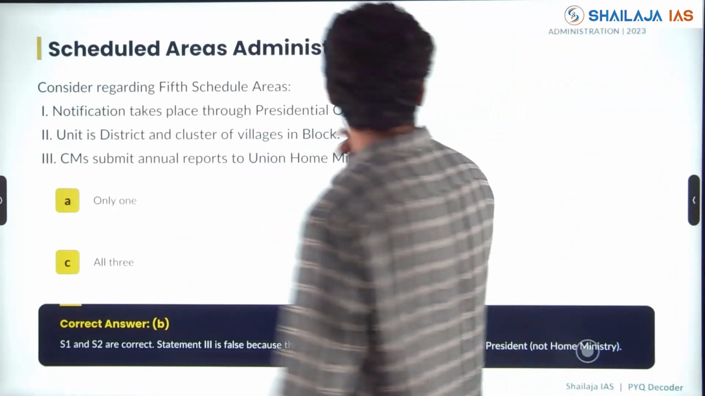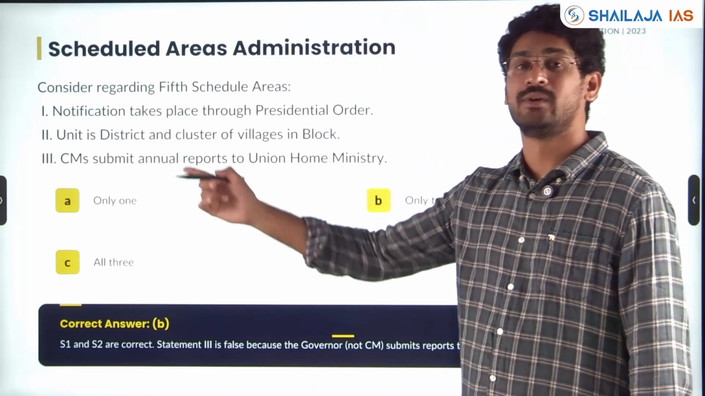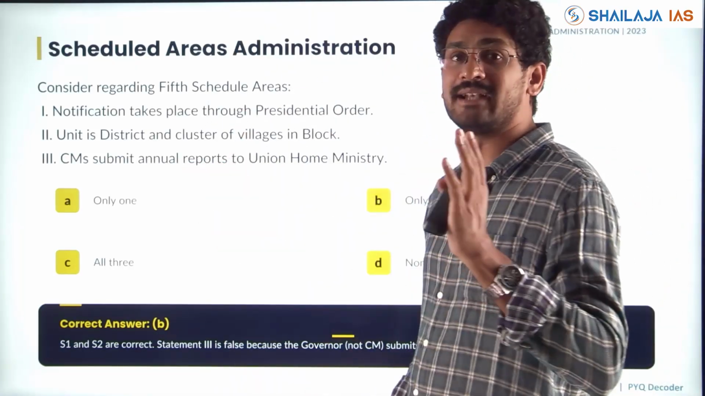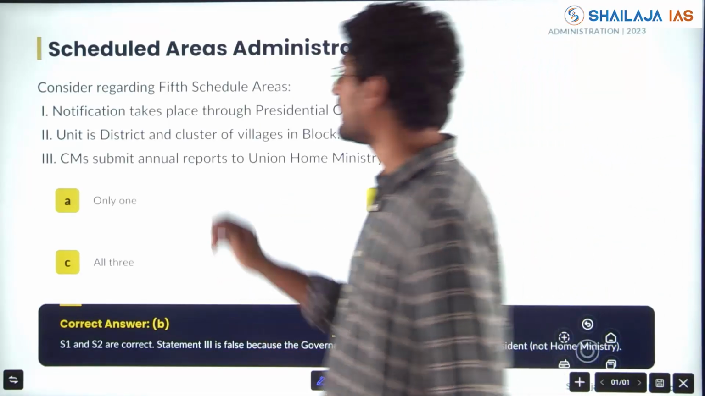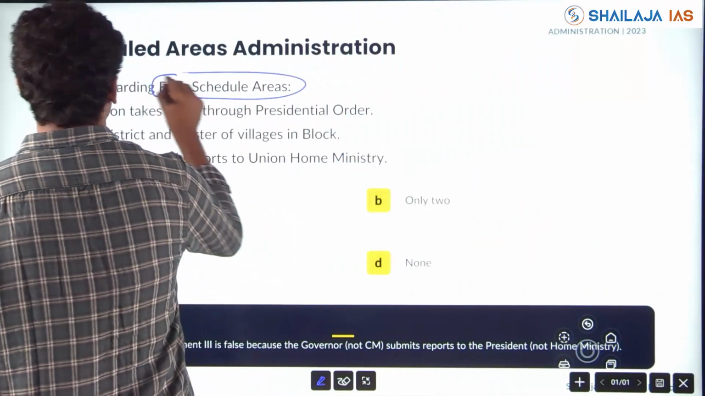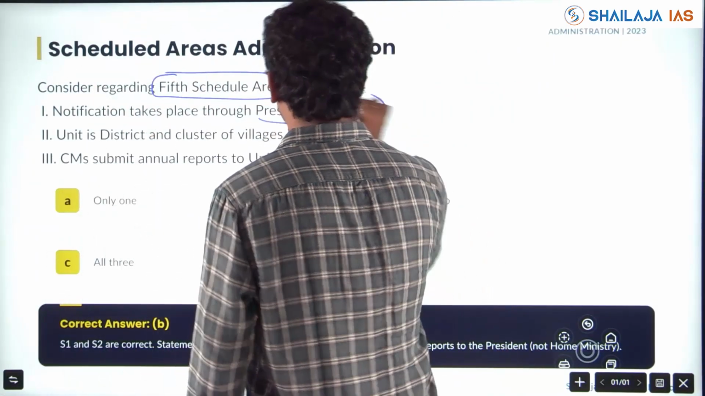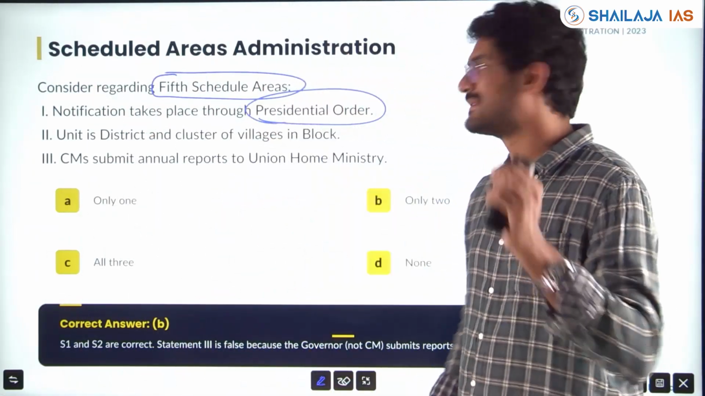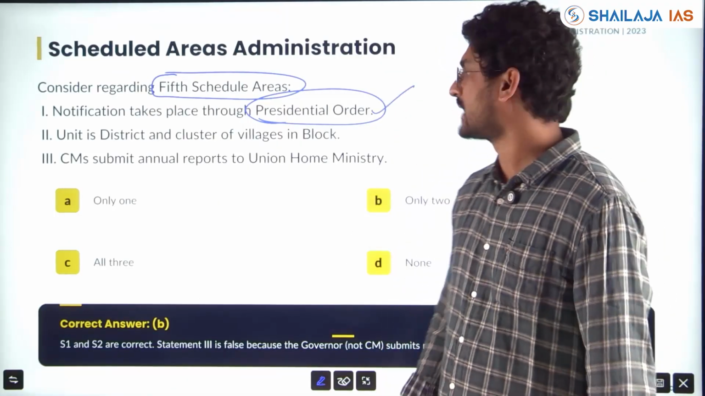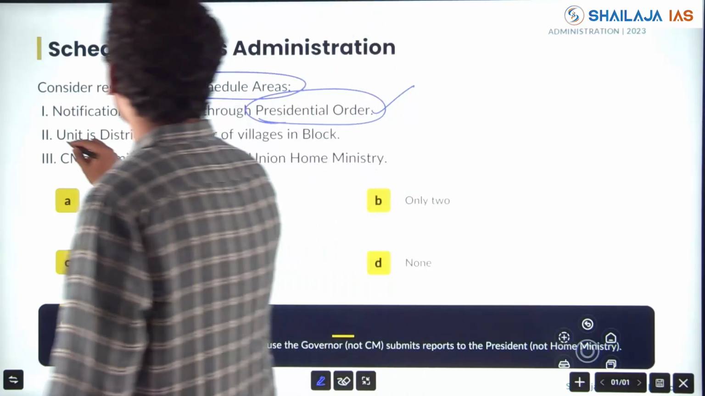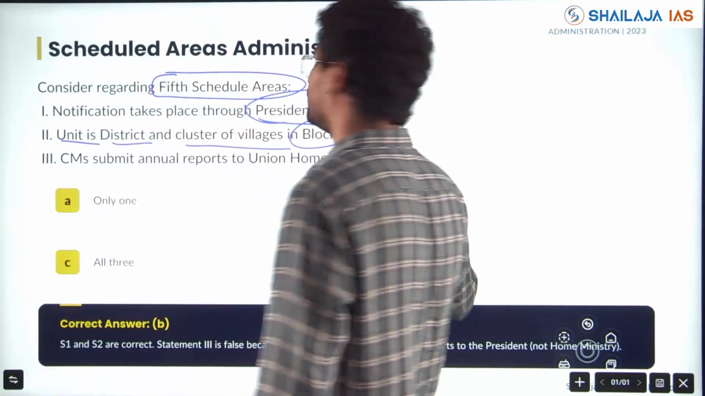Next, again, scheduled areas administration was asked in 23, asked in 25, asked in 24. Every time it is getting repeated time and again. Consider the 5th schedule areas. Notification takes place through presidential order. You should know exactly which executive will do what. S1 and S2 are correct. Unit is district and cluster of villages is block.